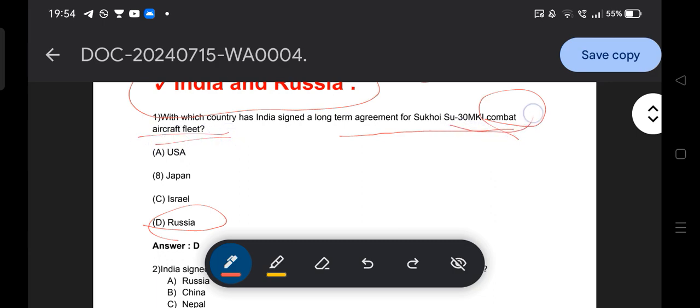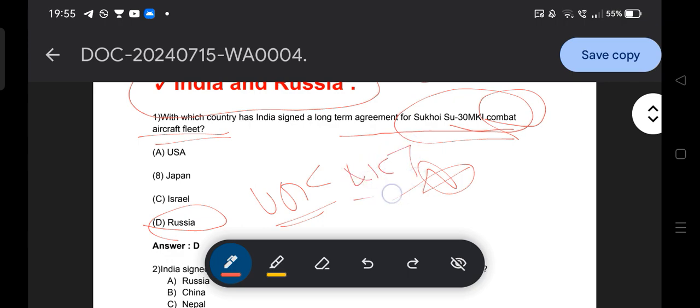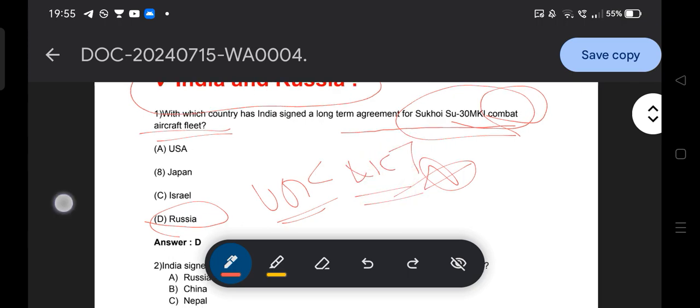So you need to just remember Sukhoi 30 MKI with Russia. It is one of the previous questions of UGC NET, and for analytical purposes I have added this in our notes.